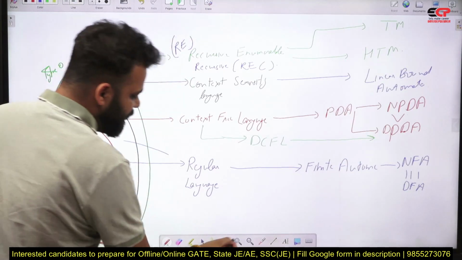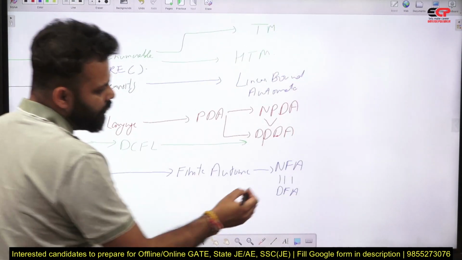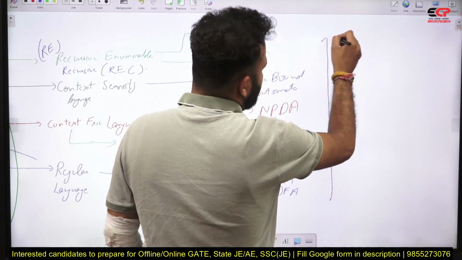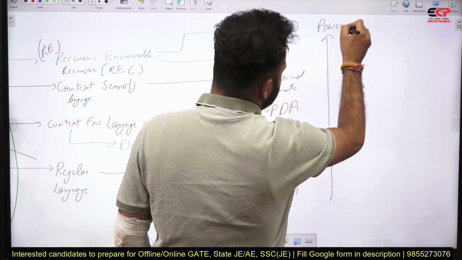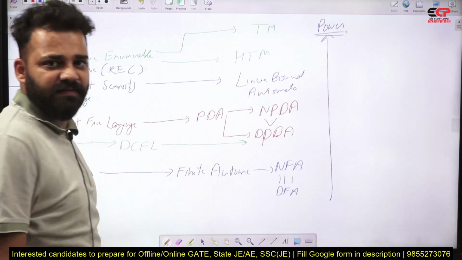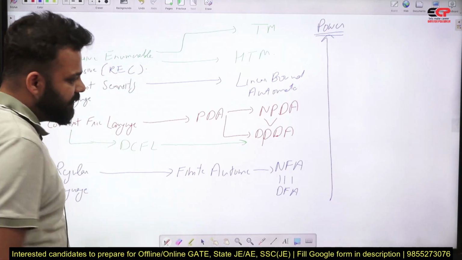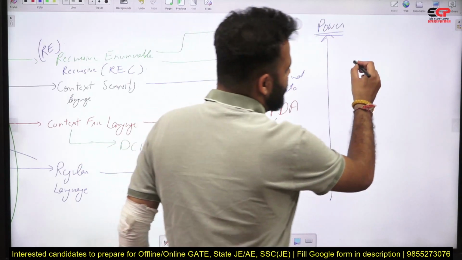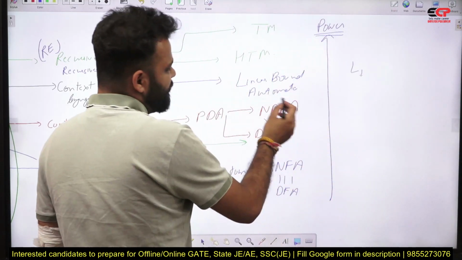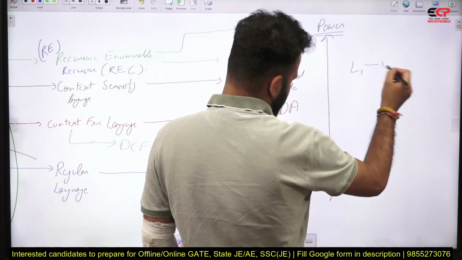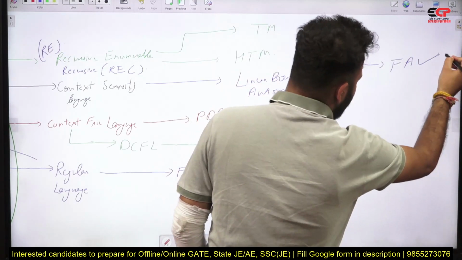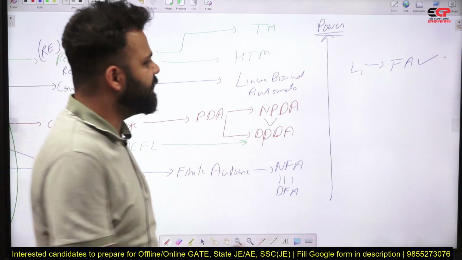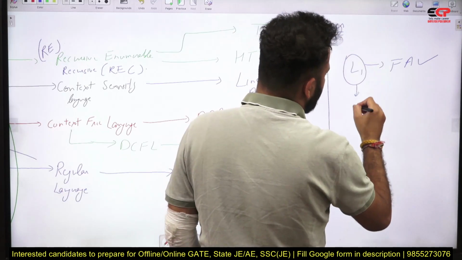Now as you can see, as you go towards the upper side, the power of the machines increases. Now one thing, if a language, let's say L1, is accepted by finite automata, this means that language will be regular.